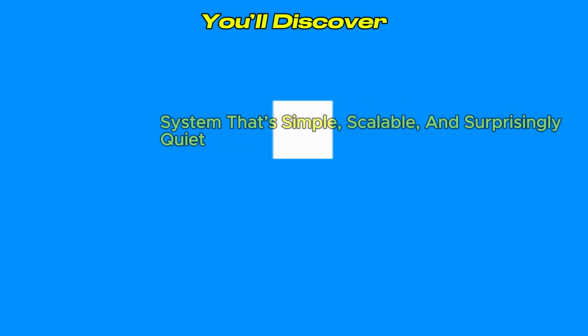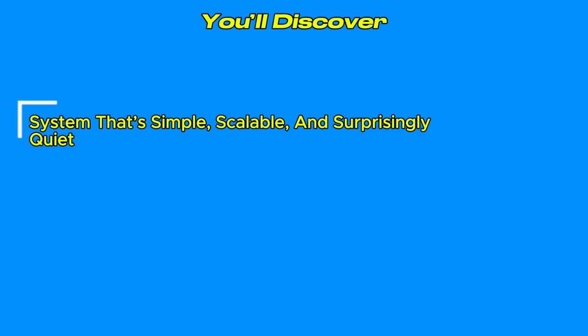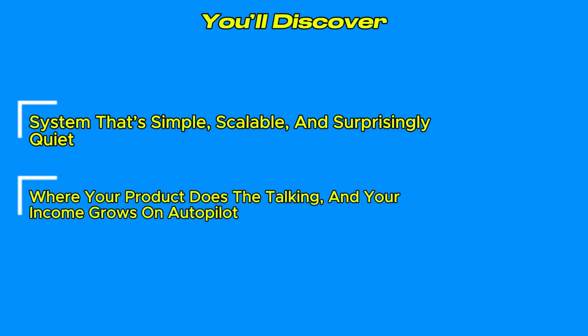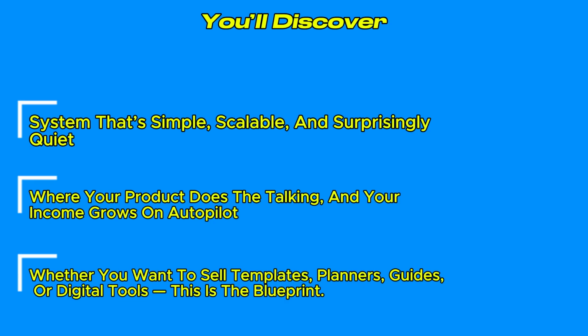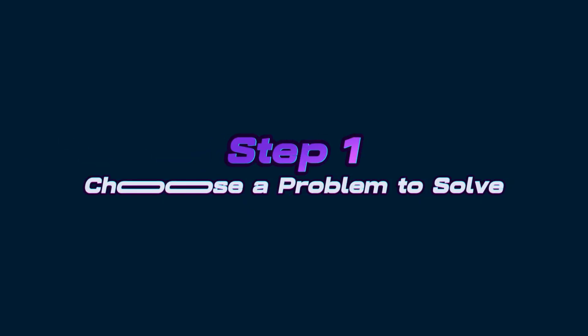You'll discover a system that's simple, scalable, and surprisingly quiet, where your product does the talking, and your income grows on autopilot. Whether you want to sell templates, planners, guides, or digital tools, this is the blueprint. Let's get into it. Step 1. Choose a problem to solve.